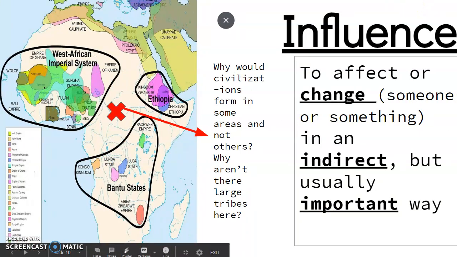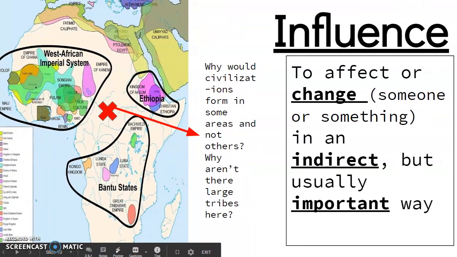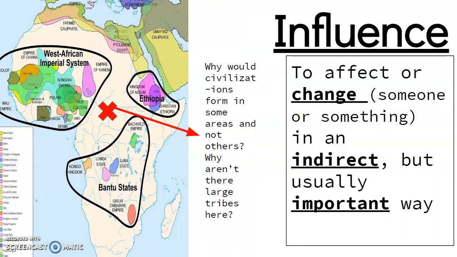Influence. To affect or change someone or something in an indirect but usually important way.